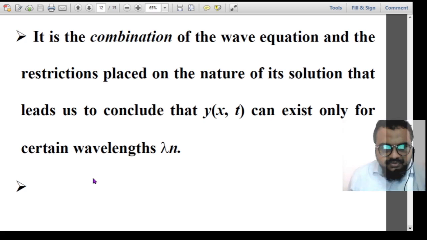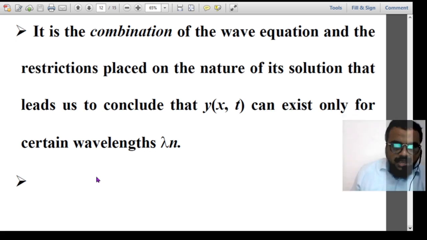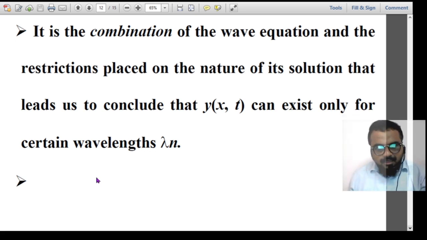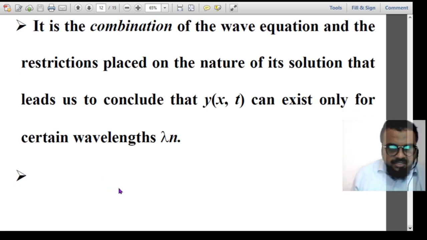So it is a combination of the wave equation and the restrictions placed on the nature of its solution that lead us to conclude that y of x, t can exist only for certain wavelengths lambda n. That means the wavelength is condensed, because of these boundary conditions and the constraints of the system.